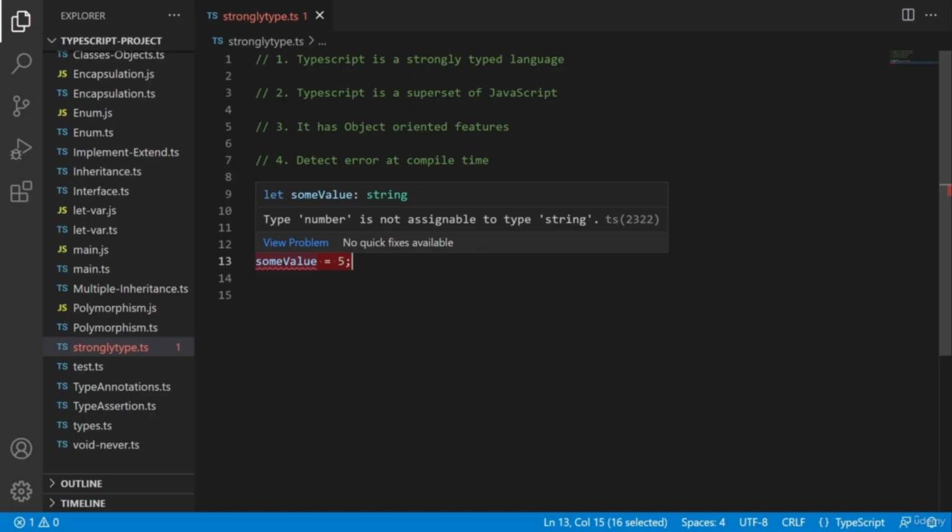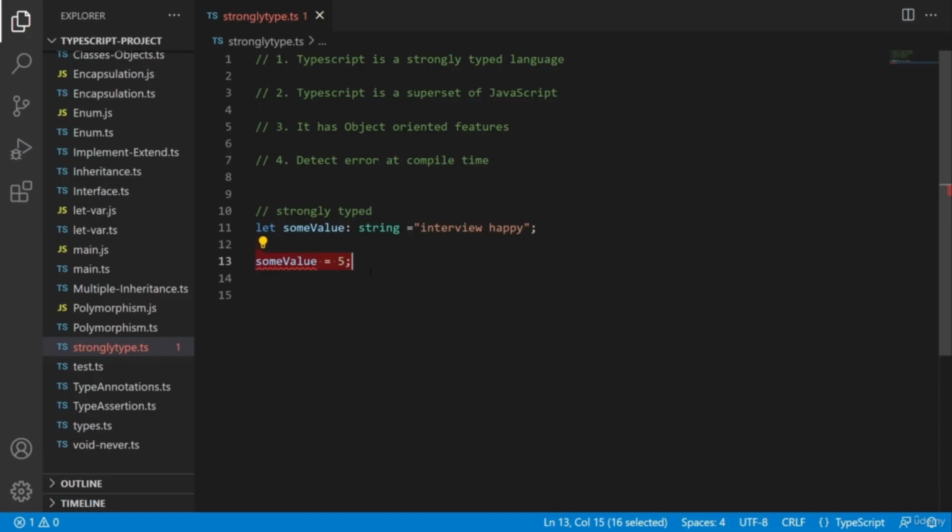This is a very good thing. Otherwise, in future anyone can assign a different type value to it, and that will not show any compile time error, but will break the application in runtime because that is not the correct way, right? Now JavaScript is not strongly typed and it is loosely typed.